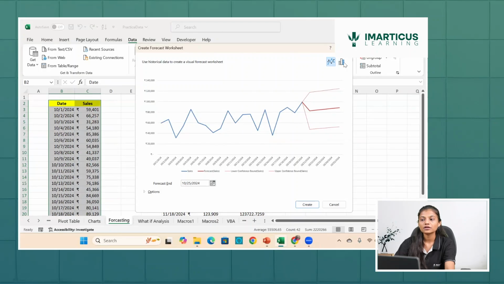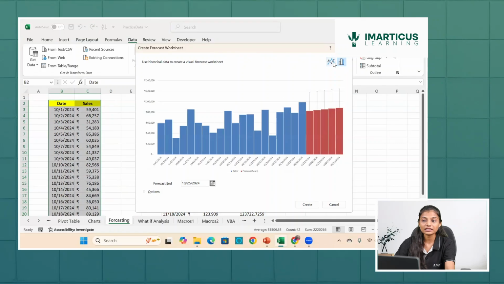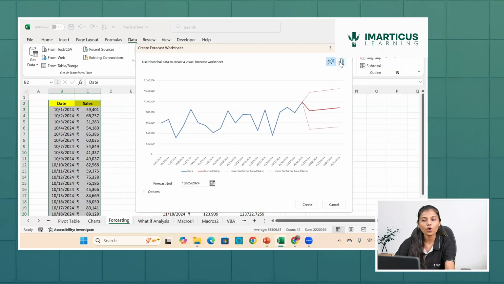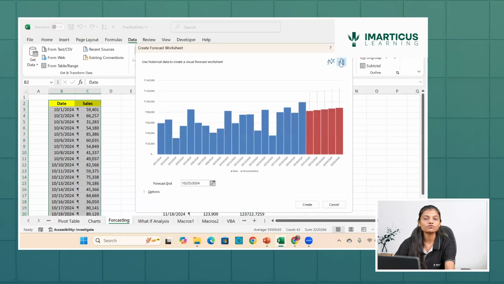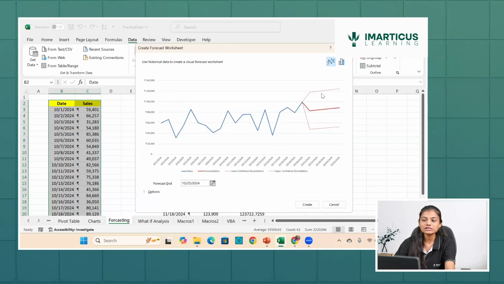Now instead of a line chart, I could also select a bar chart to be forecasted over here. Now what is this region? This is known as the confidence interval. What is a confidence interval? How confident we are that the forecasted value will change in those ranges. So we have by default 95% confidence, which means we are 95% confident that the values when it comes to forecast could be within that selected range or selected region. That's a 95% confidence interval, which means it's not going to be that exact value.